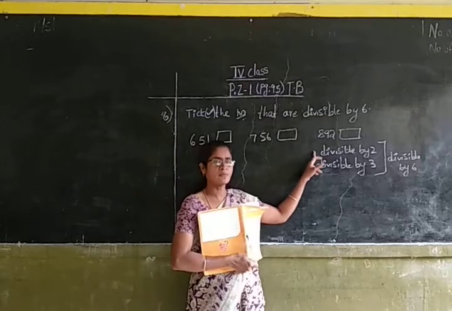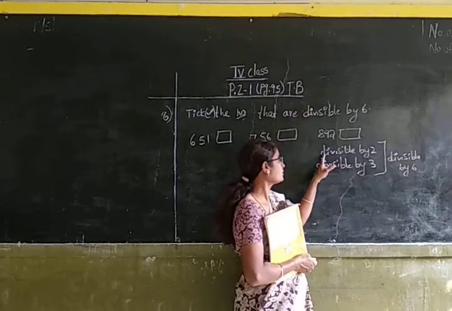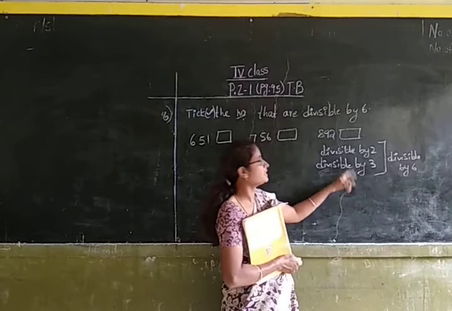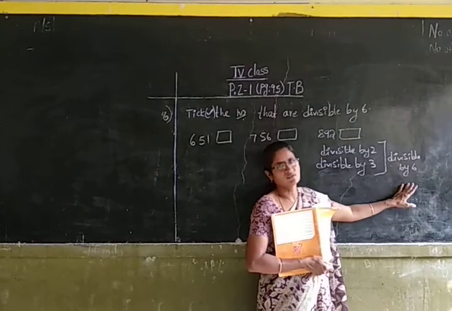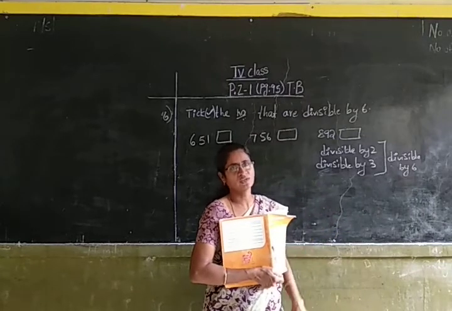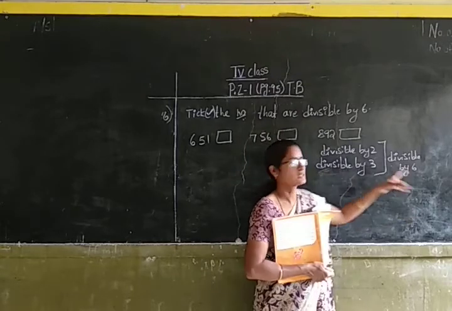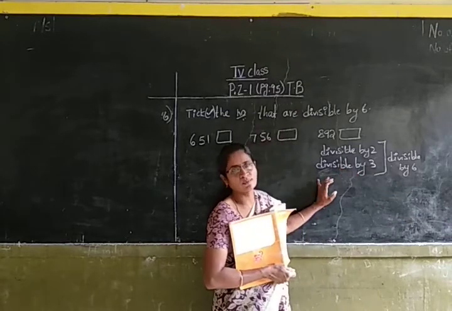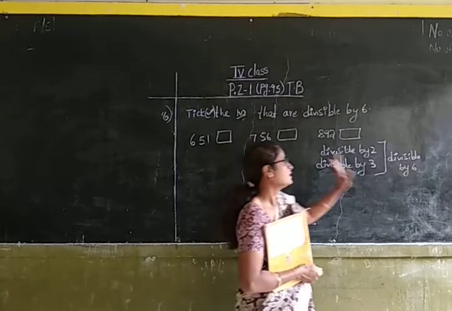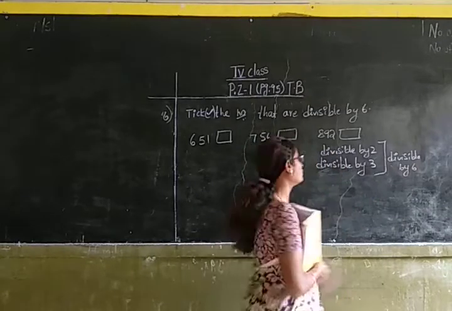If the number is divisible by both 2 and 3, then only the number is divisible by 6. If it is divisible by 2 and it is not divisible by 3, then it is not divisible by 6. If it is divisible by 3 and it is not divisible by 2, then it is not divisible by 6. So it should be divisible by both 2 and 3. Okay children.